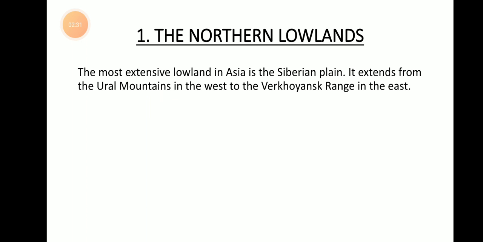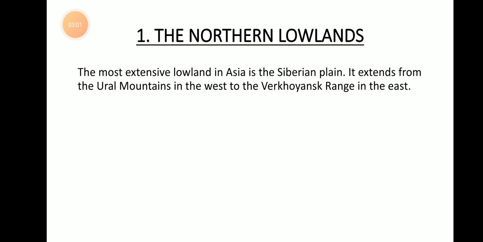So let's move on to the first land system, that is the northern lowlands. The name itself gives us some information. This type of land system is located in the northern part of Asia. Lowland means opposite to highland, that is opposite to mountains. So these lands are lower level lands, low surfaced lands.